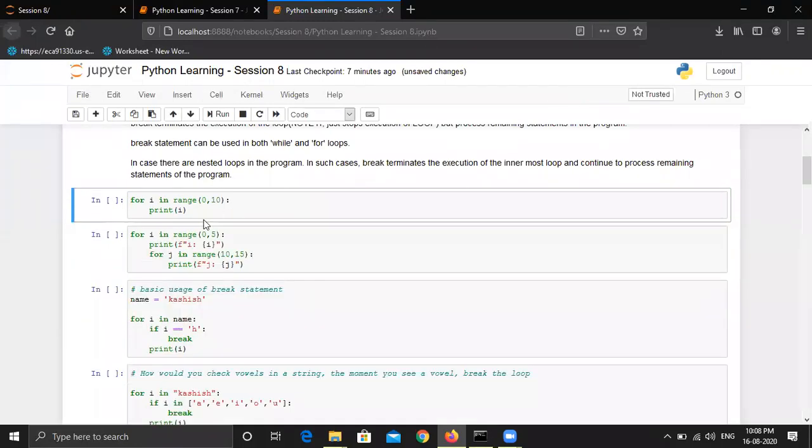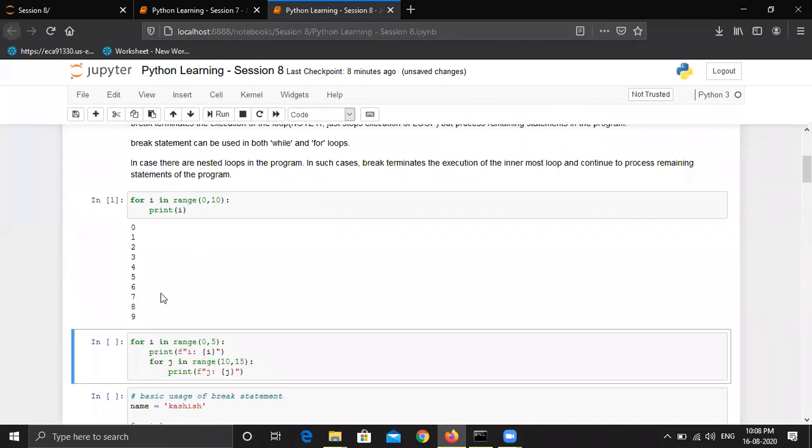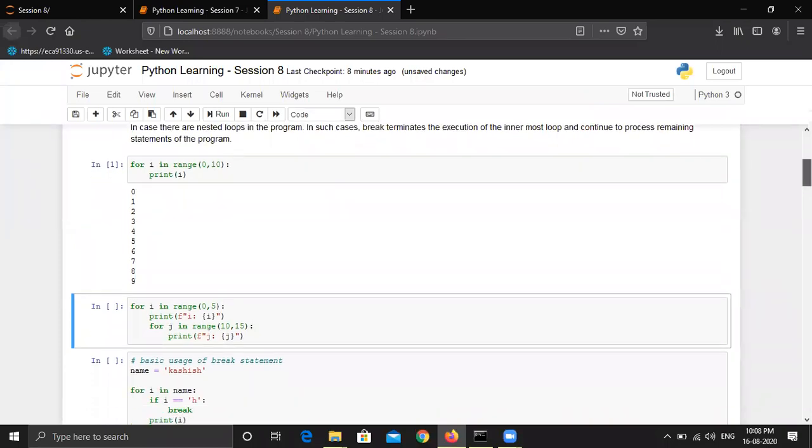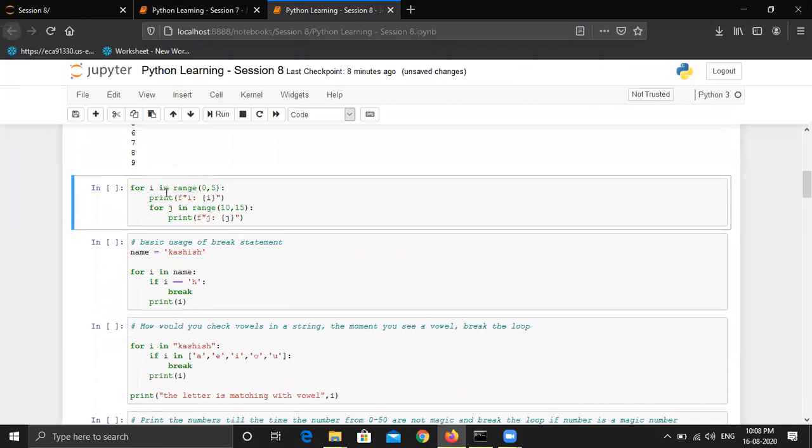Okay. For i in range 0 to 10, it will basically print the values from 0 to 9. And that is the basic idea behind running this for loop. Now, the nested loops. This is an example of a nested loop, in which I have a for loop within the external for loop. So basically, a loop inside a loop. So what is it doing? Let's understand first.